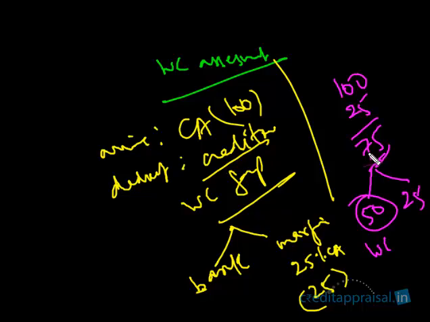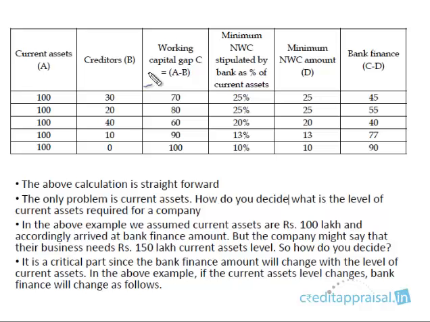Okay. So this is basically the methodology we'll be following in any bank for working capital assessment. Arrive at the current asset requirement. From that arrive at the working capital gap by reducing creditors, and that working capital gap split between the bank and the borrower's margin. Whatever is the borrower's margin, deduct it, and the rest will be taken up by the bank. This is the basic methodology that banks use in doing the working capital assessment. We'll take up an example shortly that will clarify the concept more clearly, but this is the basic outline. So one more example.